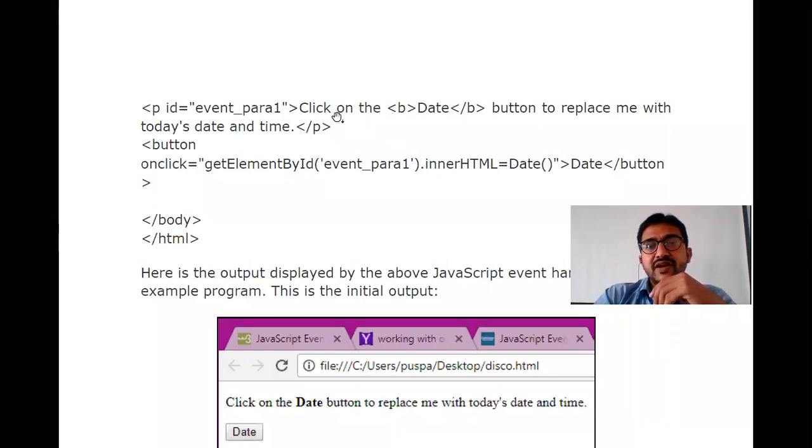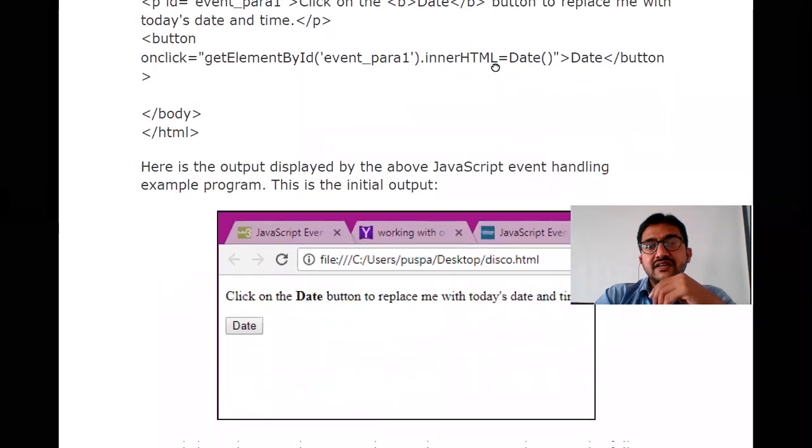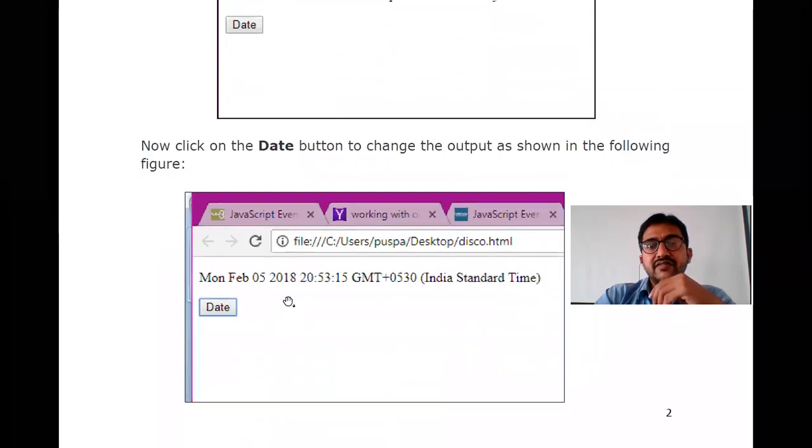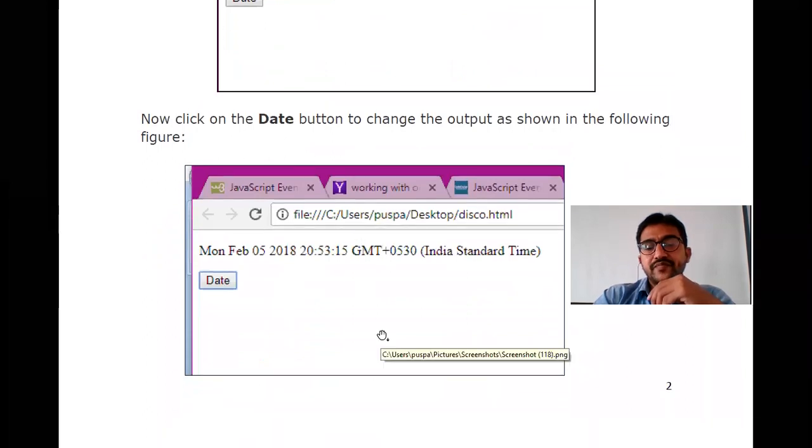At this position, when I click this button, it has to display the current date. So here is the date button. When I click this one, the output of the current date will be displayed over here. That is how the events are handled.